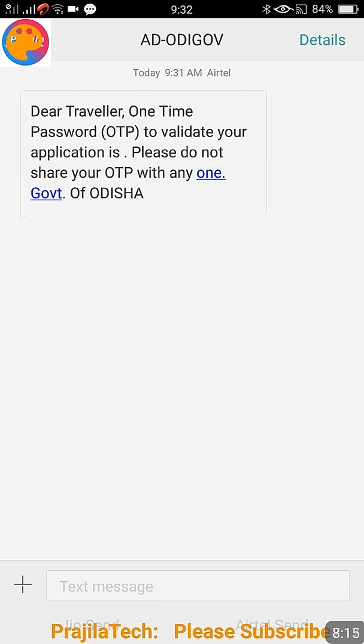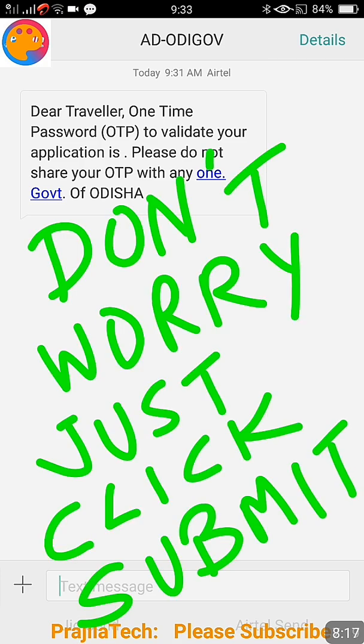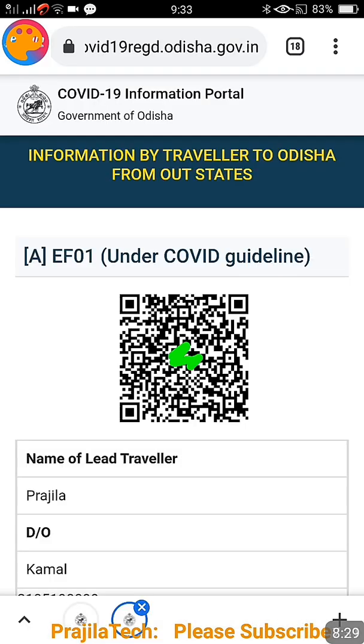If you get a message like this without an OTP, just click on the submit button. Do not enter any OTP. It is very important, because you may enter something, and it will not take. Just go back there and click on submit without entering anything. See, your pass is ready here. You can see the pass is ready with your QR code.